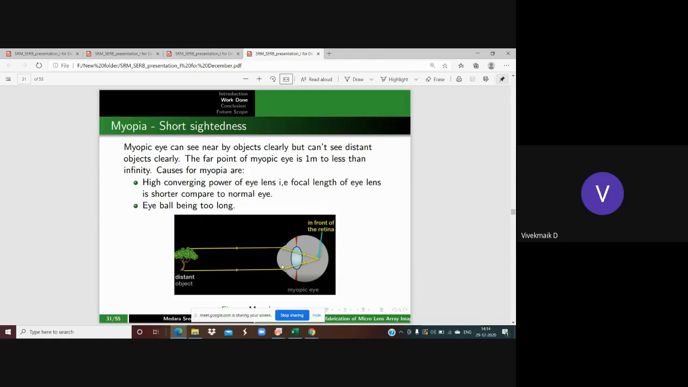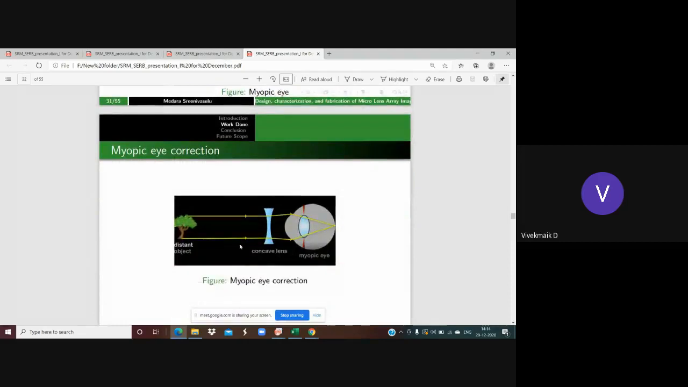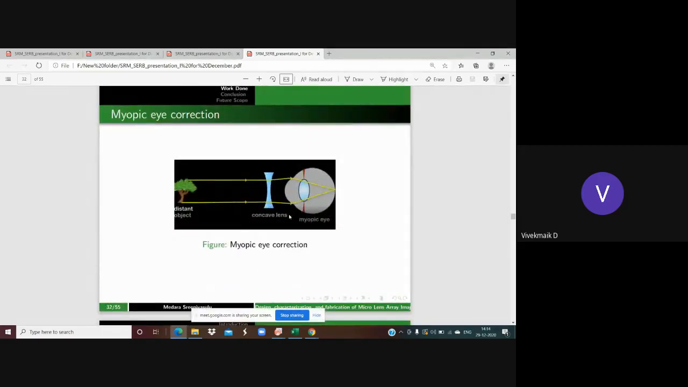And one more thing is that if the eyeball is too long, then these rays are going to be converged before the retina. That means here you're going to face the problem with far distance objects. Then how is it going to be corrected? It is going to be corrected by using diverging rays. That means a diverging lens. That's nothing but a concave lens.